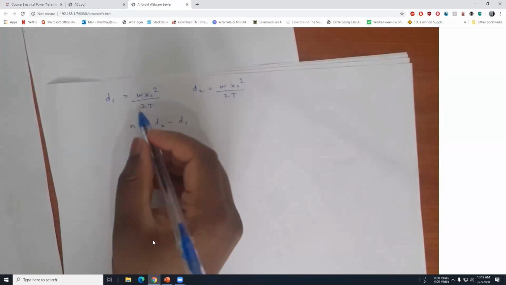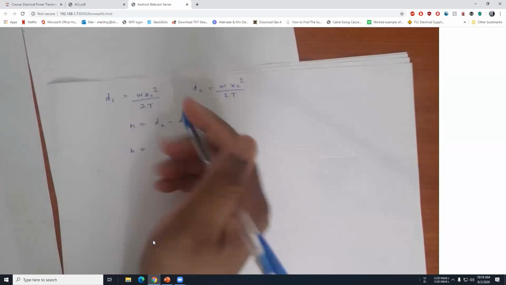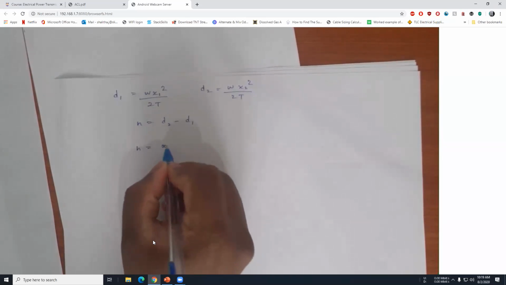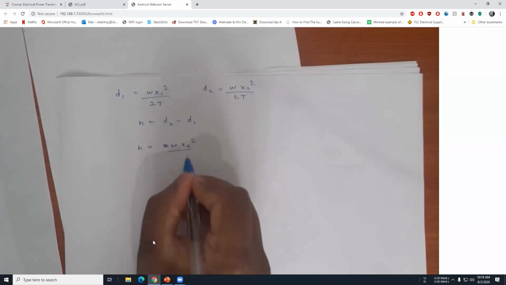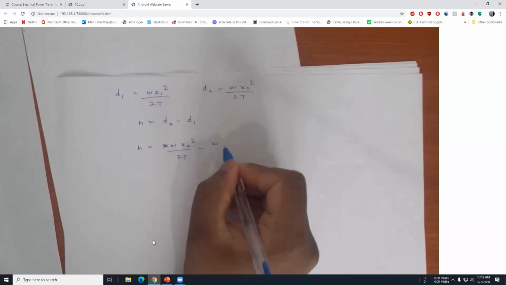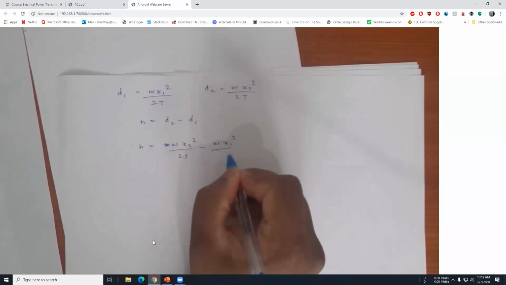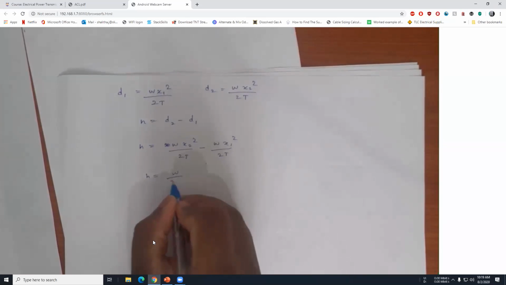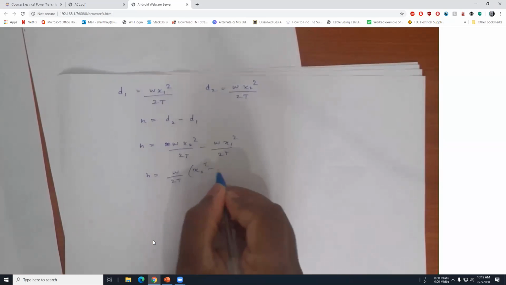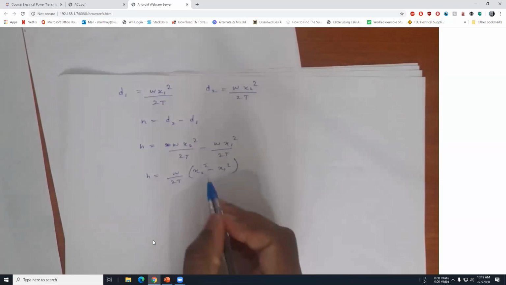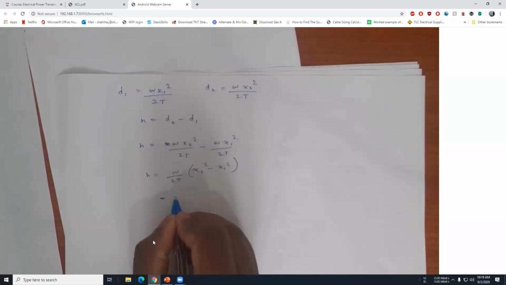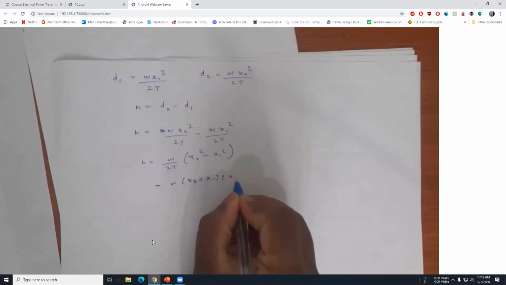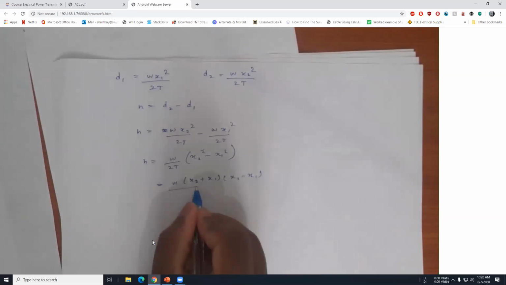Okay, if you substitute these equations here, you will get w x2 squared over 2T minus w x1 squared over 2T. We can take w over 2T outside: w over 2T times (x2 squared minus x1 squared), and we can expand this as w (x2 plus x1)(x2 minus x1) over 2T.